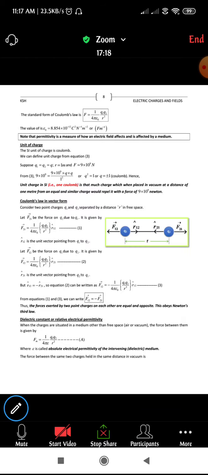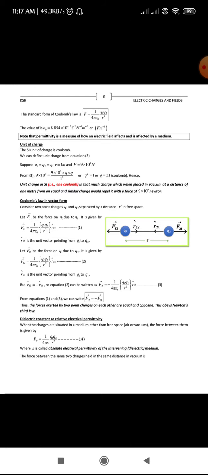Next, the standard form of Coulomb's law is nothing but writing equation 3 in terms of magnitude, in the simple form, that is the standard form. We are going to write Coulomb's law as F is equal to 1 by 4 pi epsilon naught into q1 q2 divided by r square.